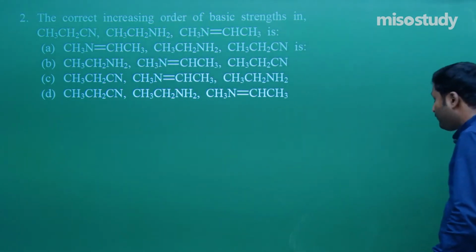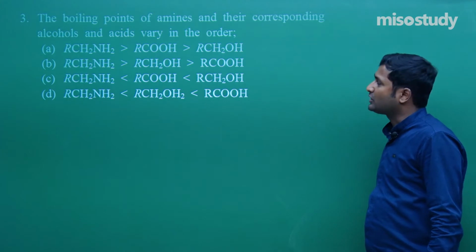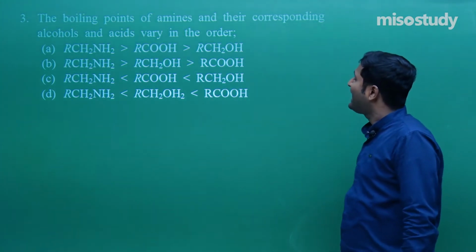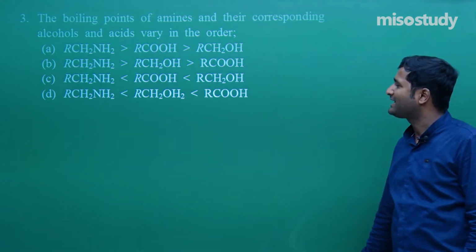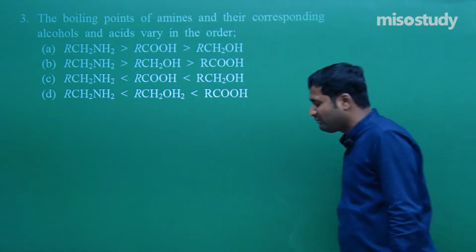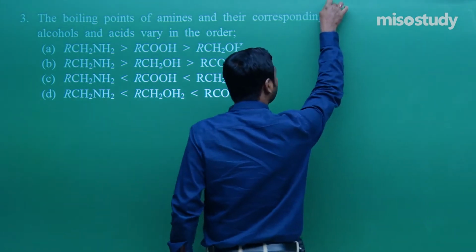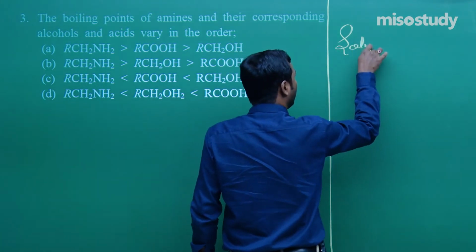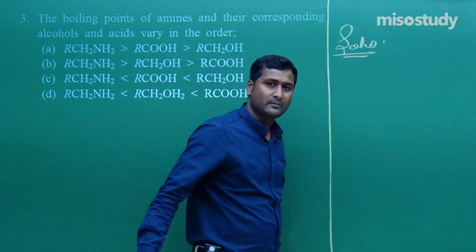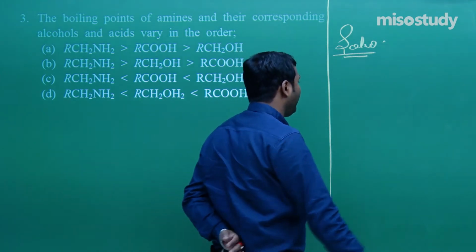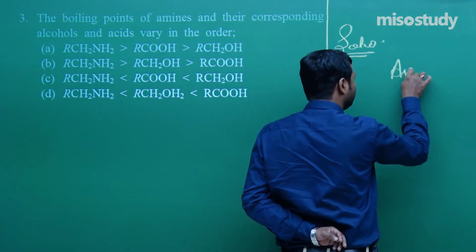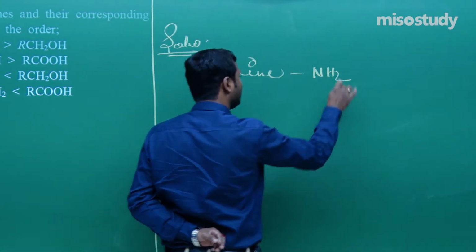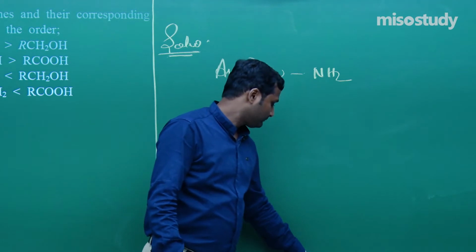Now let's move to the next question. This is question number 3. The boiling points of amines and their corresponding alcohol and acid may vary in the order. As we know, the higher the ease of formation of hydrogen bonding, the higher is the boiling point. Clear? Yes, clear. If I talk about amines, they contain the NH2 group.